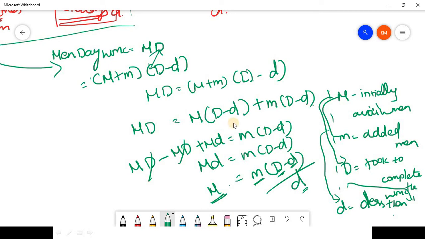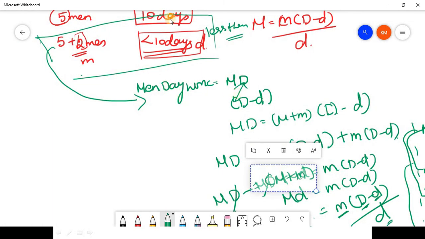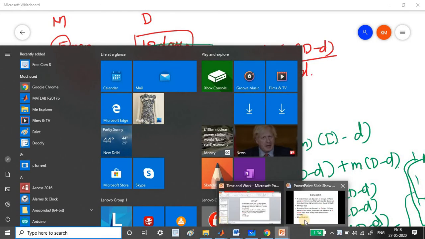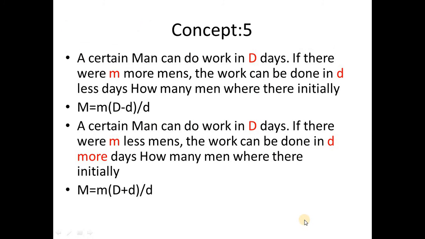Okay, so here we have seen an example, right? So just have a look over here. So if you see, I have written here that it is 10 days and this is less than 10 days. Okay, that is what I have written here. Now I hope you understand the concept and the formula, how it comes. Okay, so now back to the presentation. Yes, so this is the presentation.